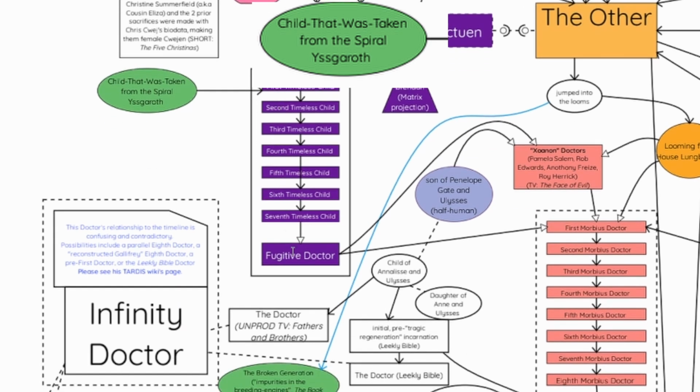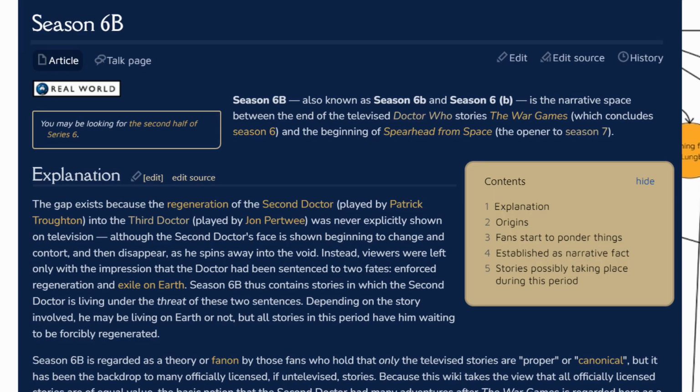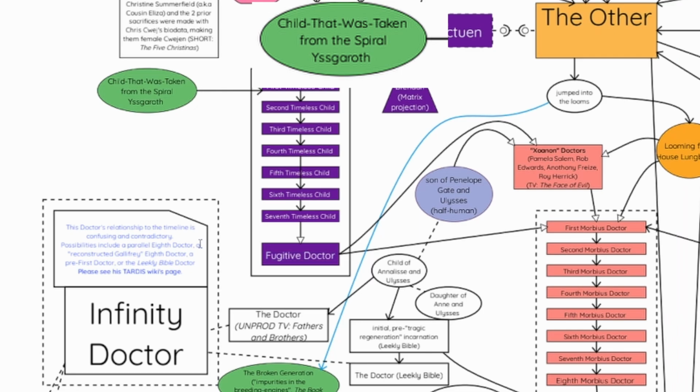I mean, the Fugitive Doctor then. That one's more debated, where the Fugitive Doctor comes from, because you could also argue the theory that she was from the Division, the whole Division thing. Yeah. But I obviously much prefer the Second Doctor generating, or either being kept alive for the Celestial Intervention Agency's purposes. So yeah, that can work too.